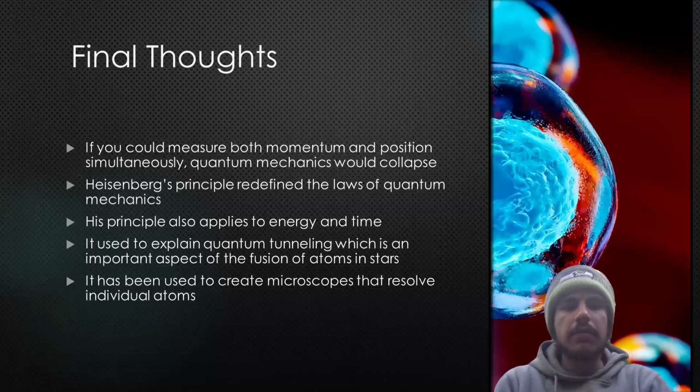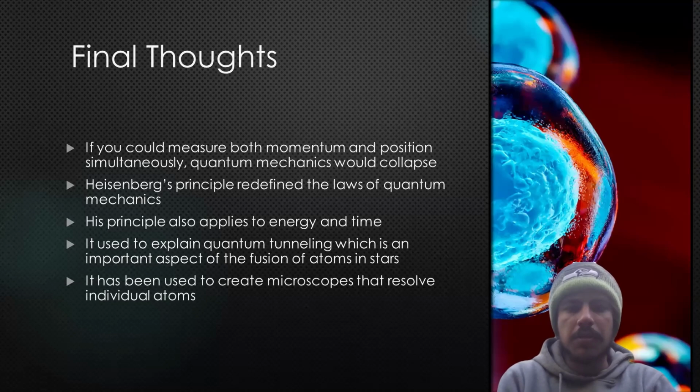Heisenberg recognized that if it were possible to measure both the momentum and position simultaneously with greater accuracy, quantum mechanics would collapse, so he proposed that it must be impossible. Heisenberg's uncertainty principle redefined the laws of quantum mechanics. His principle applies to energy and time and position and momentum. It is used to explain quantum tunneling, which is an important aspect of the fusion of atoms in stars. It has been used to create microscopes that resolve individual atoms.